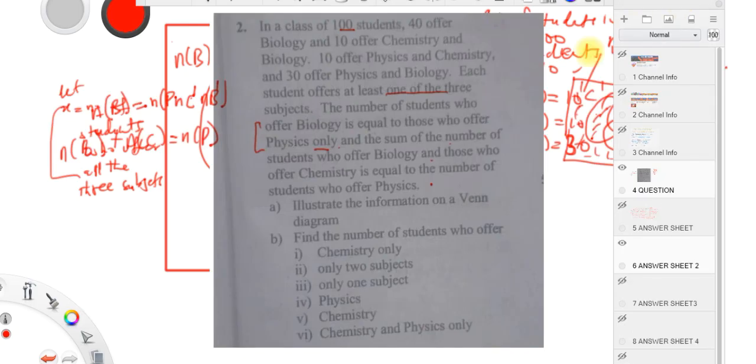Let's come and see: the number of students who offer biology is equal to those who offer physics only.